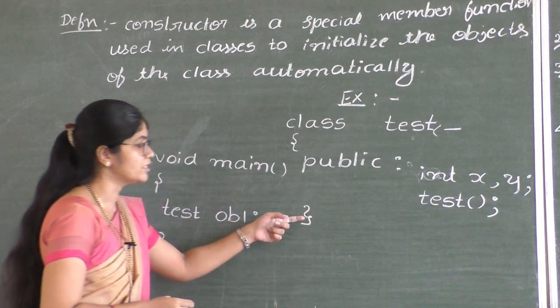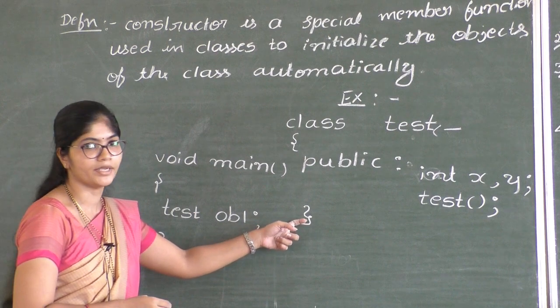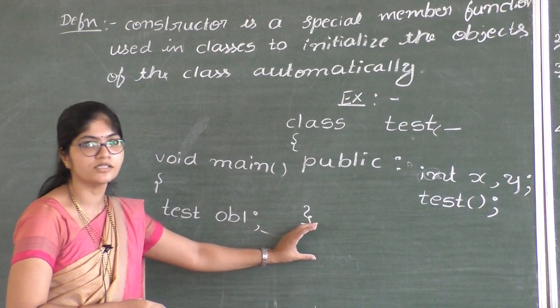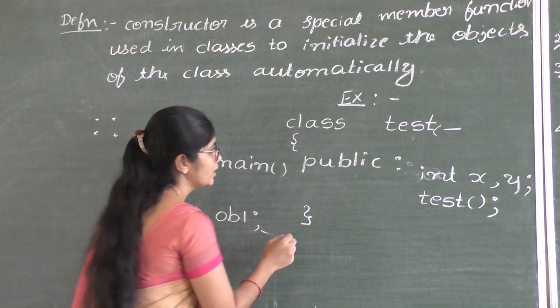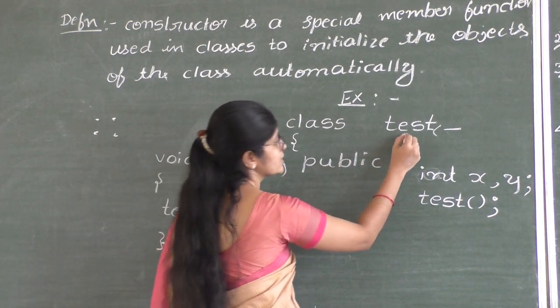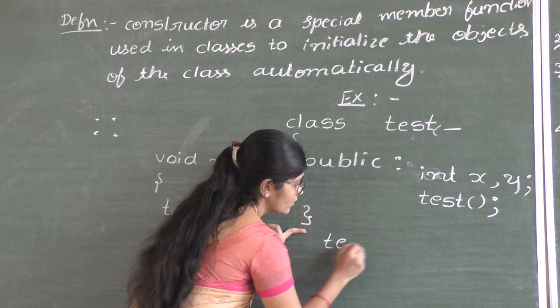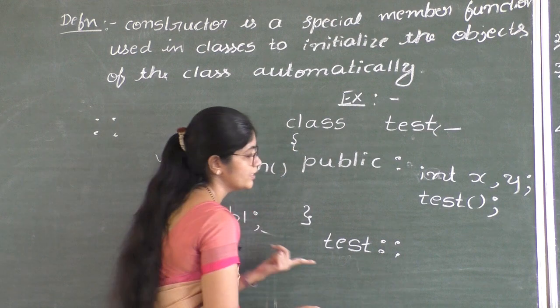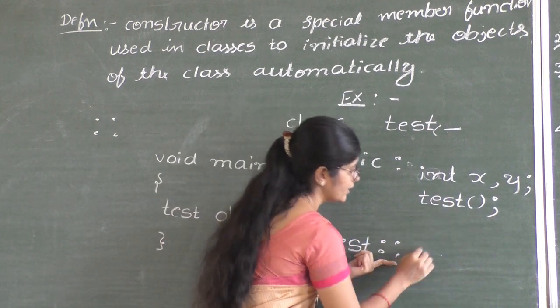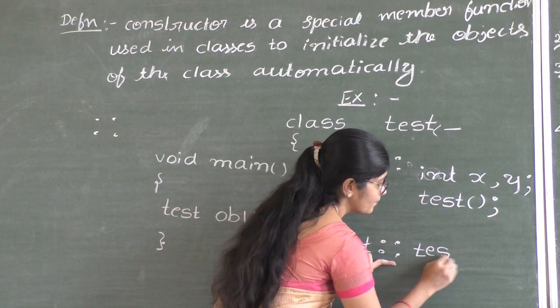Next, after closing the flower bracket, we are going to define the constructor function outside the class using scope resolution operator. Class name, see, now class name is test, scope resolution operator. Next, you have to write the constructor name, that is test.